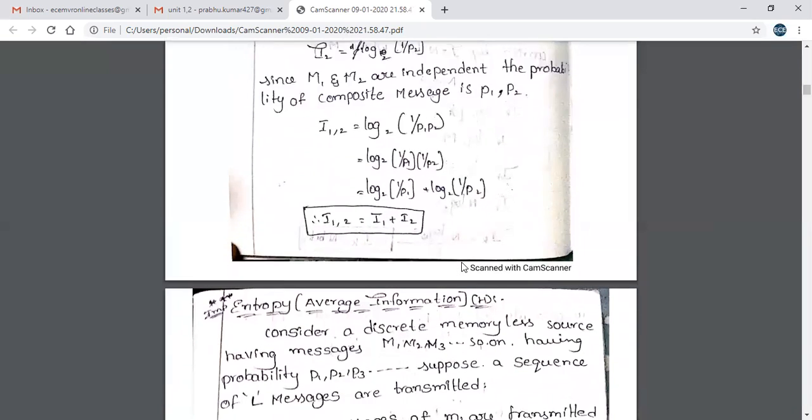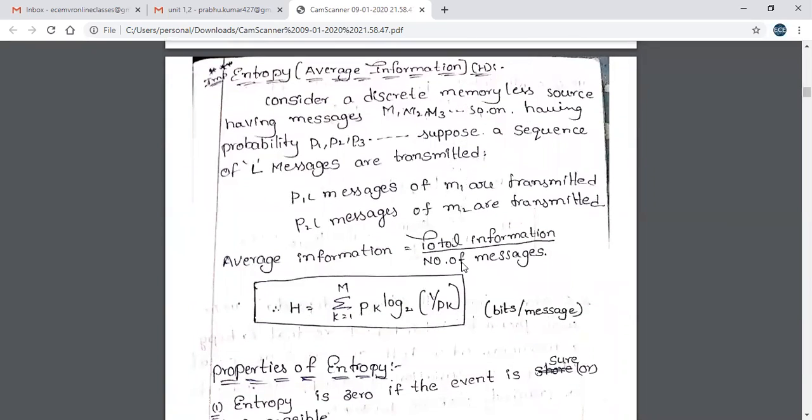So the next topic is entropy. This is a very important topic. Entropy means average information. Consider a discrete memoryless source having messages M1, M2, M3 and so on, and having probabilities P1, P2, P3, and so on. Suppose a sequence of L messages are transmitted. So that is P1 into L is the first message, and P2 into L is the second message, like that.